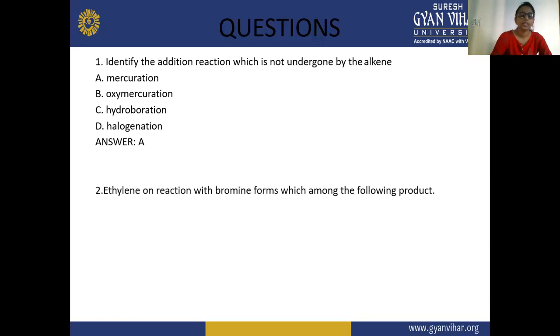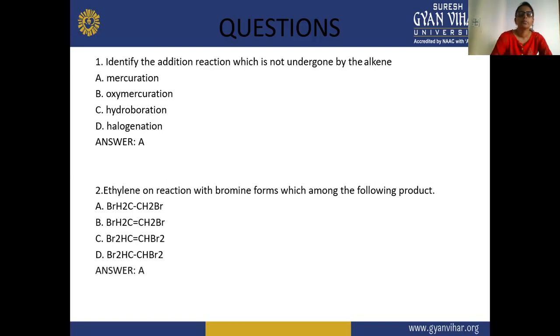Second question: ethylene on reaction with bromine forms which product among the following products? Br CH2 CH2 Br, or Br2 CH CH Br2, or Br2 CH CH Br. So when ethylene reacts with bromine, what will be the product formed? The product should be A, because the double bond will break, and after that there is a formation of single bond.